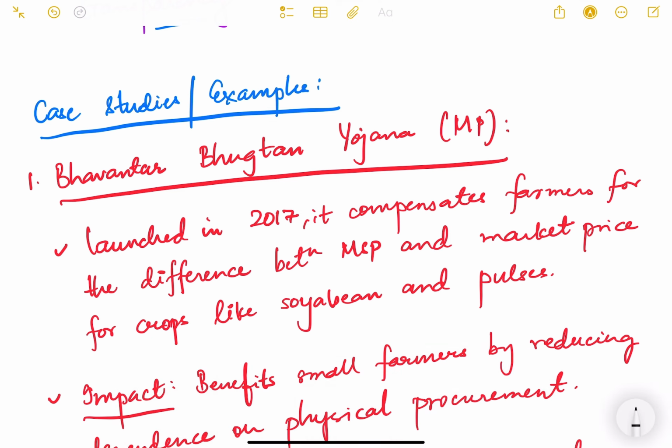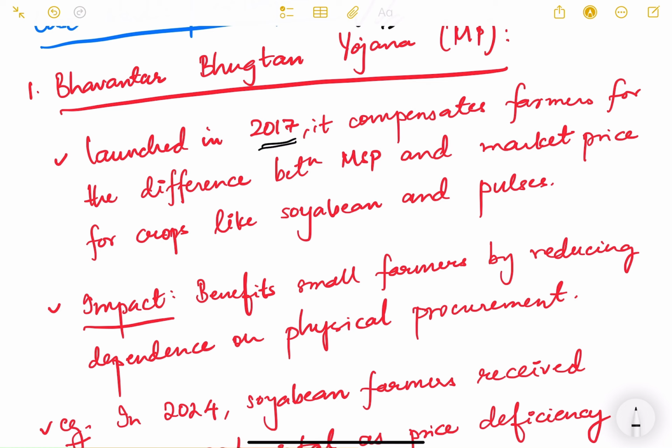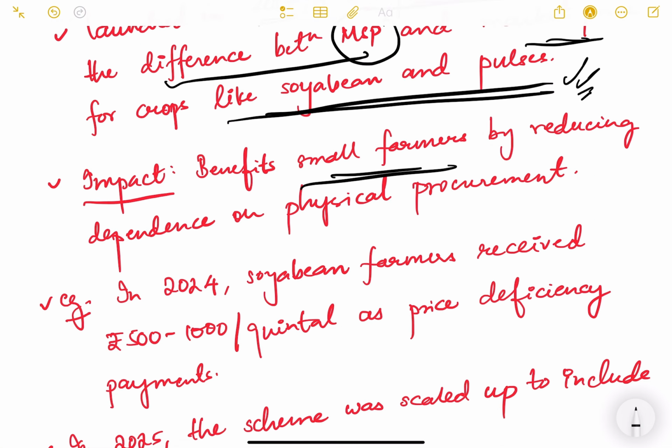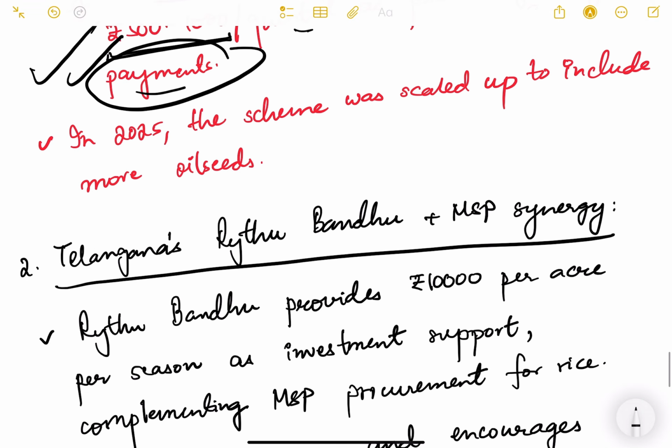Then we will see some case studies or examples where good practices can be adopted. You can quote them in your answer writing also. So Bhavantar Bhugtan Yojana, already we have seen, Madhya Pradesh. It was launched in 2017. It compensates farmers for the difference between MSP and market price for crops like soybean and pulses, to encourage farmers to get into oilseeds and pulses. What is the impact? It benefits small farmers by reducing dependence on physical procurement. In 2024, soybean farmers received almost 500 to 1000 per quintal as price deficiency payment. So very good payout to the farmers. In 2025, this scheme was scaled up to include more oilseeds.